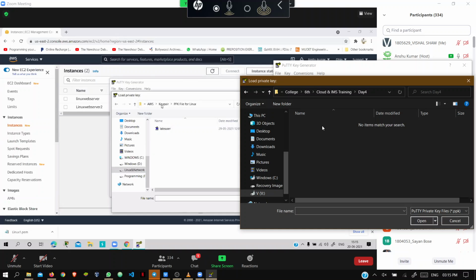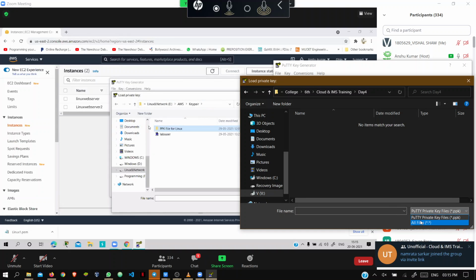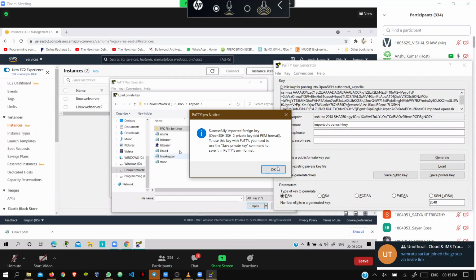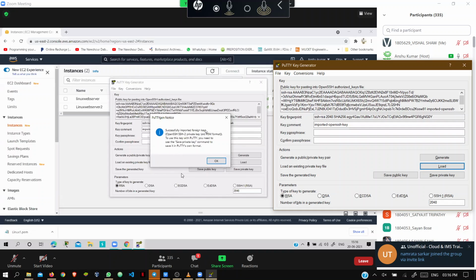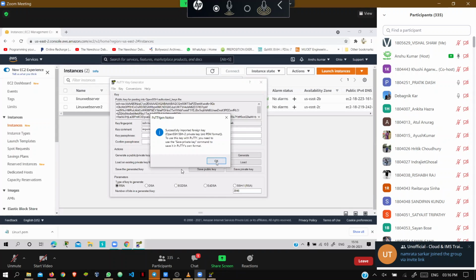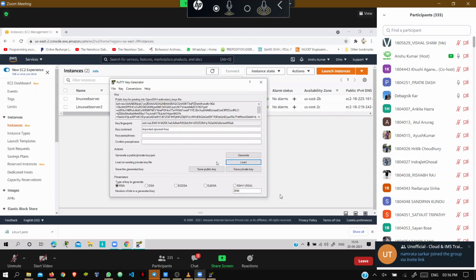Change the file type to all files. Okay, so it was the Linux one, so I need to open this, right? Success, it has taken. Okay guys, just do that, everybody. Yes sir, done sir.